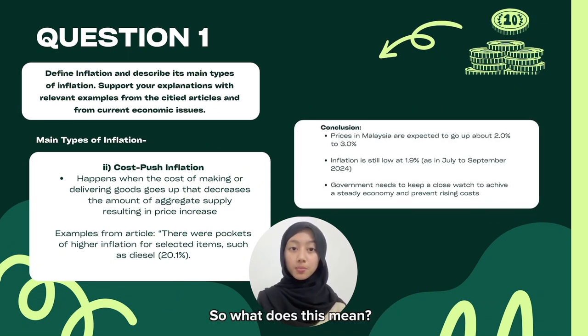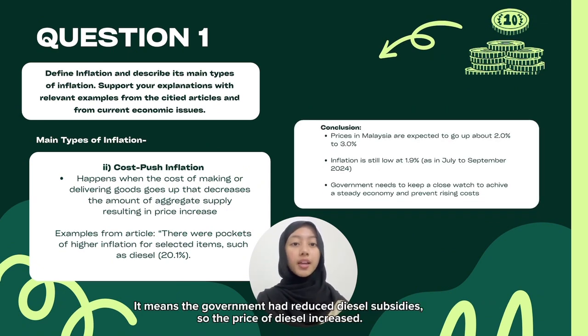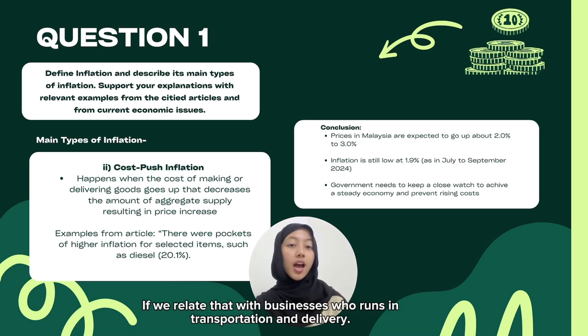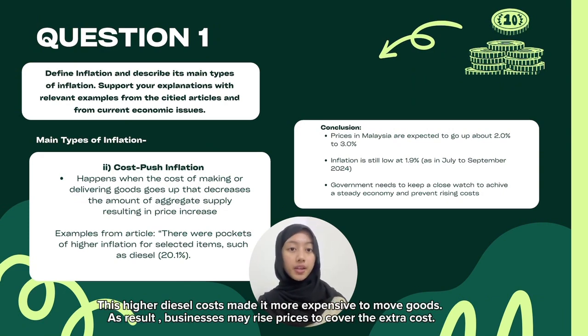So, what does this mean? It means the government had reduced diesel subsidies, so the price of diesel increased. If we relate that to businesses in transportation and delivery, these higher diesel costs made it more expensive to move goods. As a result, businesses may raise prices to cover the extra costs.